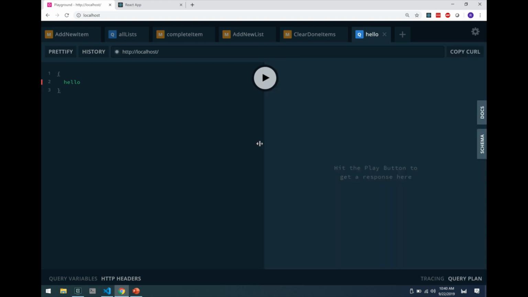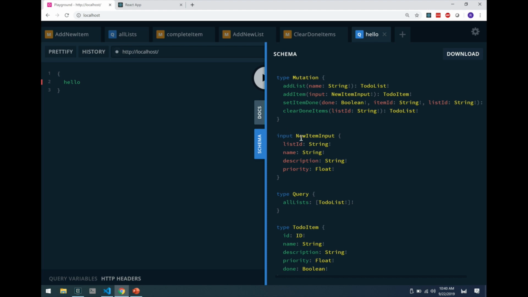I come back into GraphiQL. Now when I look at the schema, we can see that the new input type has a fourth field, a mandatory field called priority of type float. Okay, so TypeGraphQL and GraphQL have worked together to determine that if you use the TypeScript type number, that'll map into the GraphQL float. Just an interesting thing to note. All right, now when I execute this add item mutation, it's not going to pass in priority because I didn't make any changes to my front end.